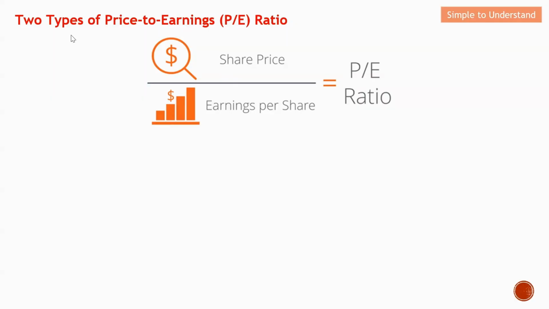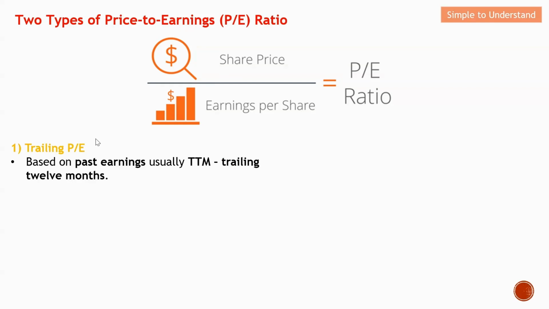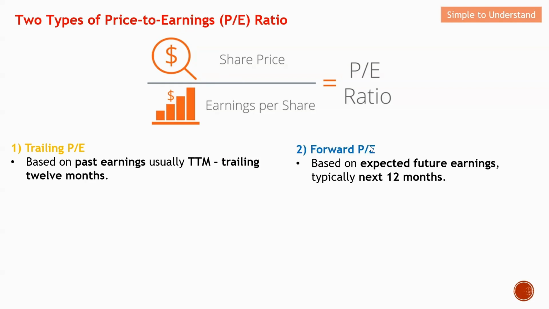Now, I'd like to focus on the two types of price to earning ratio. The first one will be trailing PE ratio. The other one will be forward PE ratio. Let's come to the trailing PE ratio first. This is actually based on past earning and usually the last 12 months. As for forward PE, basically the earning is expected. So basically we need to anticipate what will be the future earning, typically for the next 12 months.